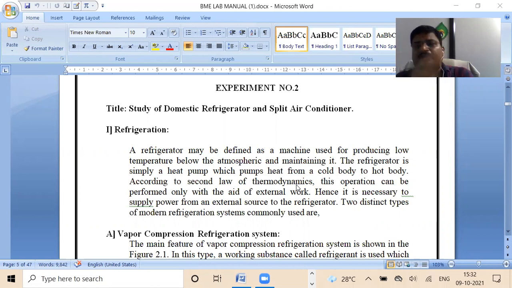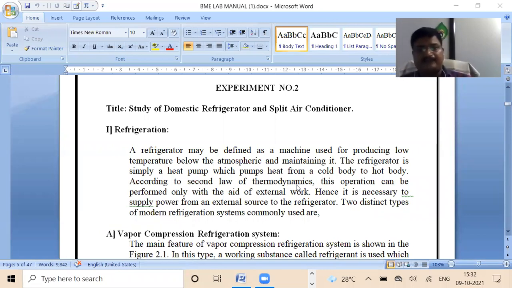So the important thing regarding the refrigerator is the concept of the second law of thermodynamics. Actually, what is the natural phenomenon?